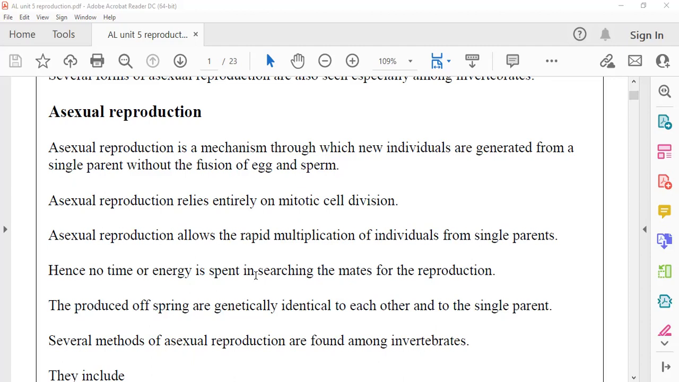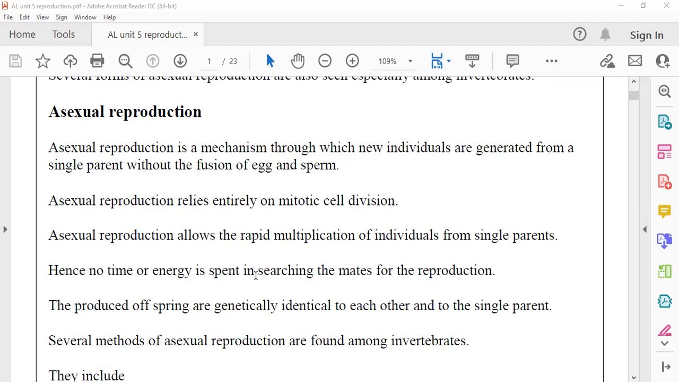If the partner is found only, sexual reproduction will take place. If the partner is not found, no sexual reproduction. For finding the partner, they have to search for the partner. To find the partner, they need to spend time and energy, and those things are not needed here. No time or energy is spent on searching for a mate.